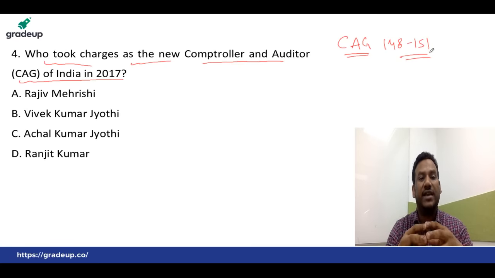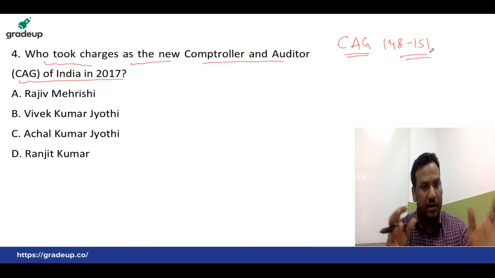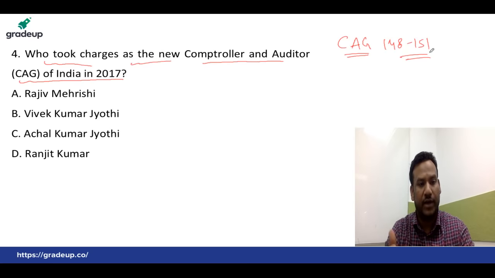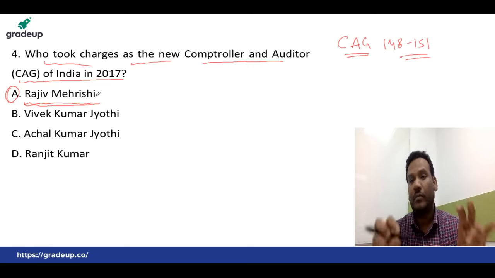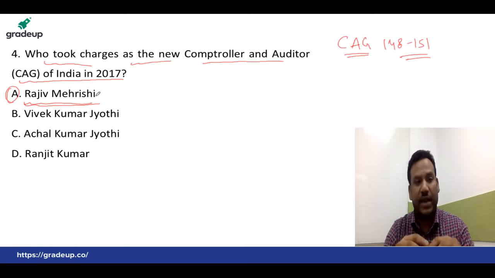Always remember that the CAG is the biggest auditor of the government of India, and he audits the accounts of the center as well as the state governments. He submits the report of the central government to the president and of the state government to the governor. The present CAG of India is Mr. Rajiv Maharishi, so the right answer is A.